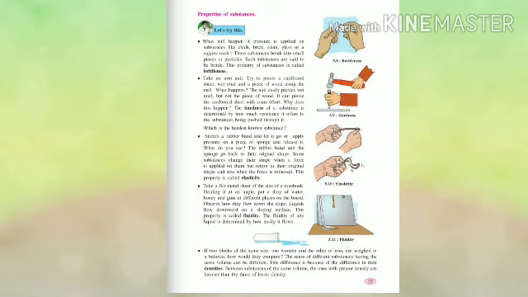If two blocks of the same size, one wooden and the other of iron, are weighed in a balance, how would they compare? The mass of different substances having the same volume can be different. This difference is because of a difference in their densities. Substances of greater density are heavier than those of lesser density.